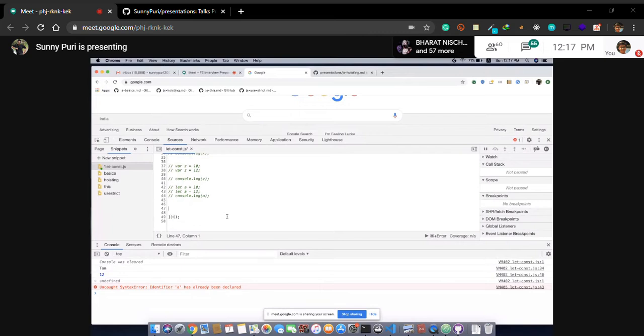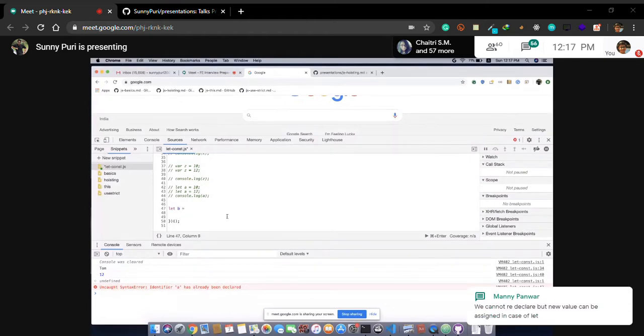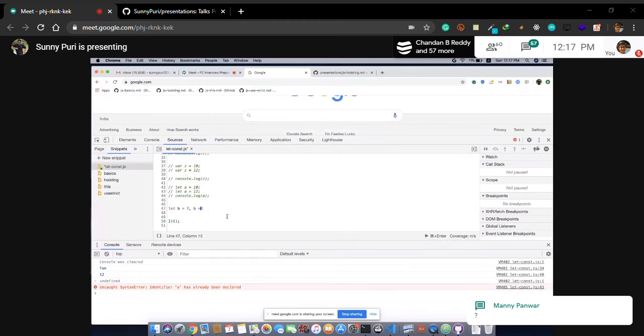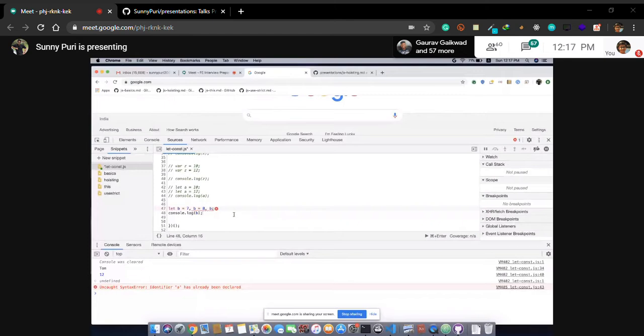Let's see a quick quiz. Let, for example, b is equal to 7. We have seen this quiz earlier. What will be the output, guys? Now Chrome is giving you a hint. Yes, we can assign let. We can assign a value in case of let. So what will be the output now?